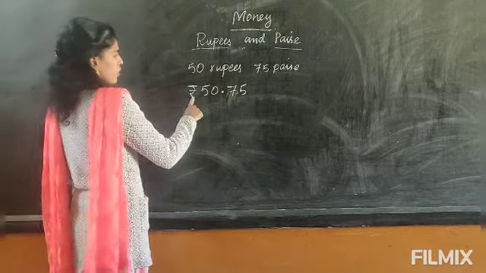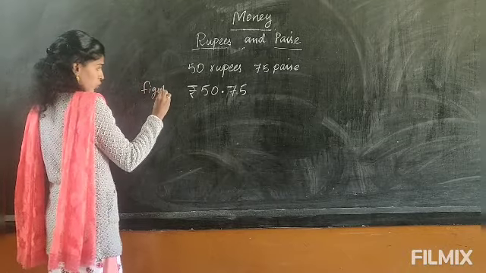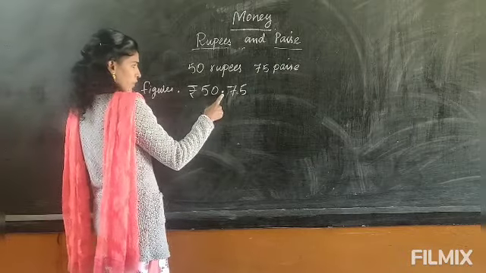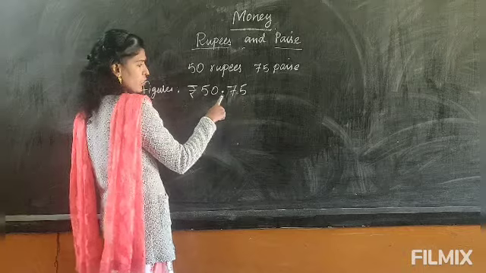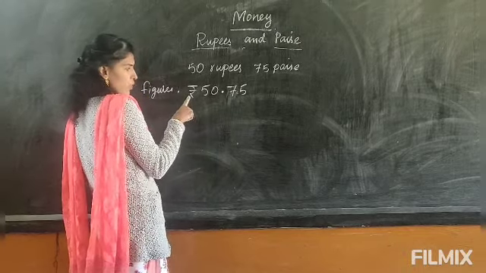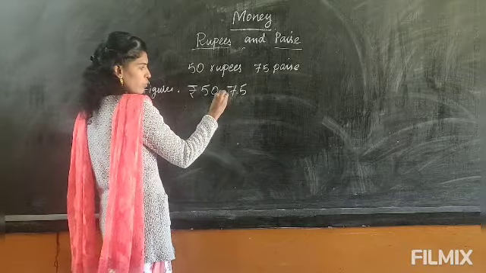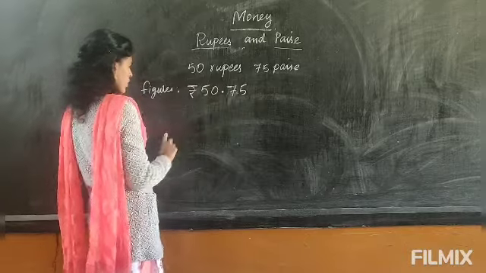We can write money in 2 ways, in figures and in words. In figures, we separate the rupees and the paise with a dot. You write the rupee symbol for rupees, but when you use a dot for paise, you won't write P. Only like this you will write.